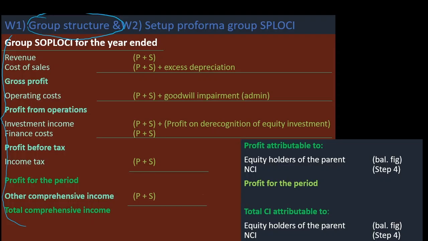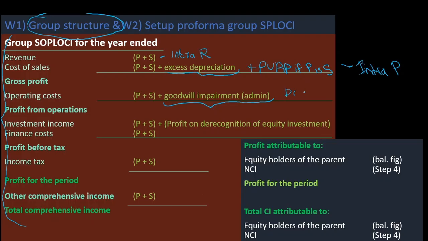We add the revenue and expenses of both parent and subsidiary in full, and where the subsidiary is acquired in the middle of the year, we only take post-acquisition revenue and post-acquisition expenses. So for cost of sales, we have to add excess depreciation, PURP if the parent is the seller, and we less the intra purchases. We deduct the intra revenue.